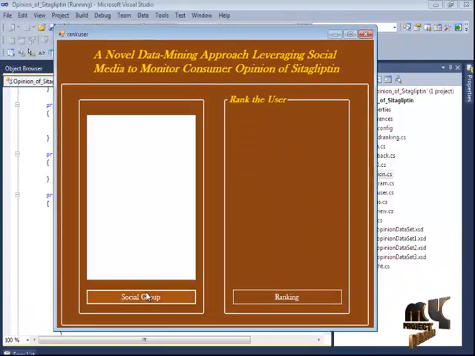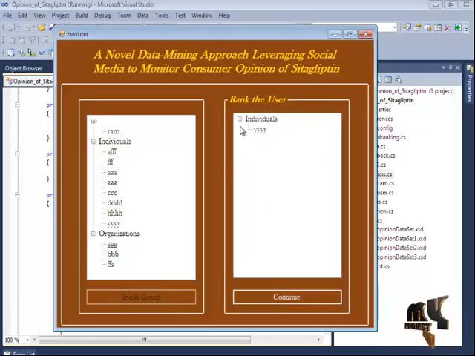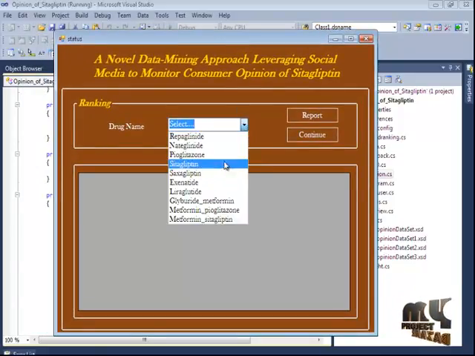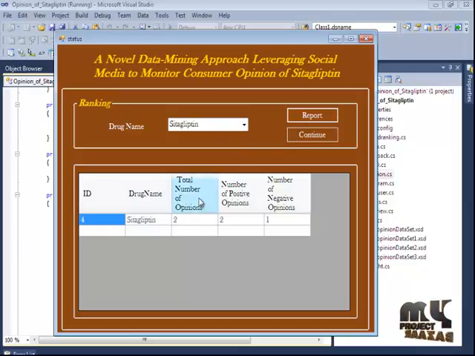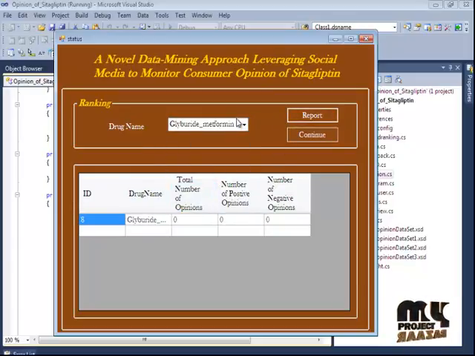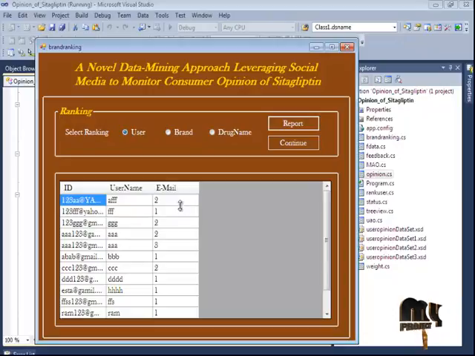tracks, and then social groups and individuals are ranked based on the opinion counts, and then ranking procedures are based on the individual drug names. We count the total opinions, the positive opinions, and the total negative opinions are counted and displayed separately, for each track name, and ranking the user, brand and drug name based. The total data items are ranked.